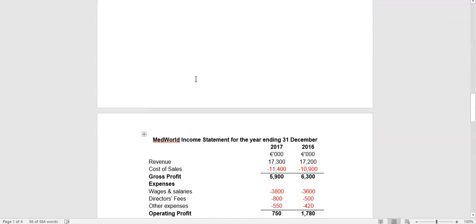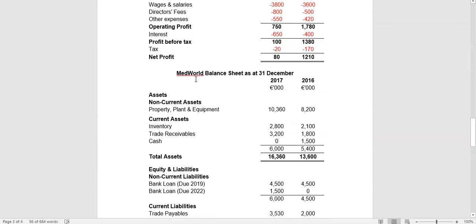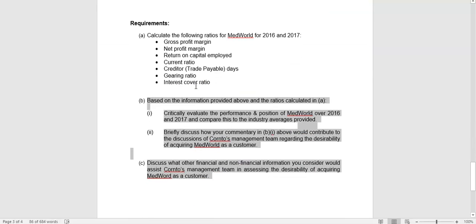Now that is not easy, and that takes time to practice, but the more questions you go over in tutorials and in the question pack, you will get more comfortable around calculating ratios and, more importantly, interpreting them, analyzing them, and then giving recommendations. So that was this week's tutorial on ratios, otherwise known as financial statement analysis.